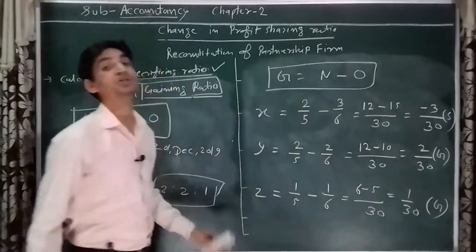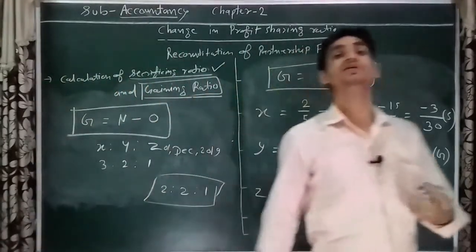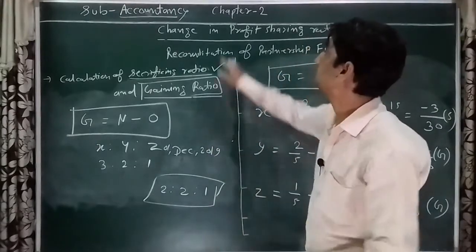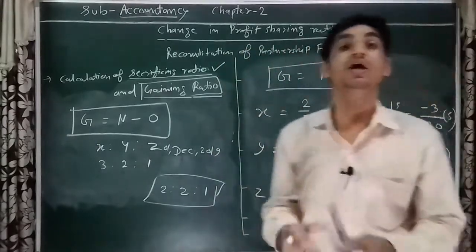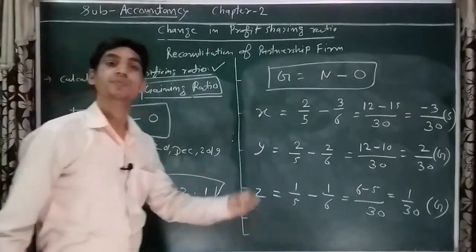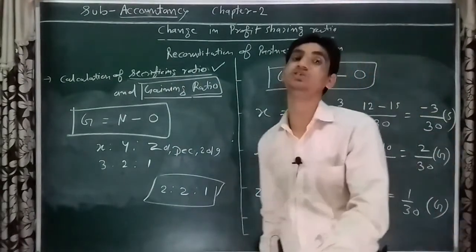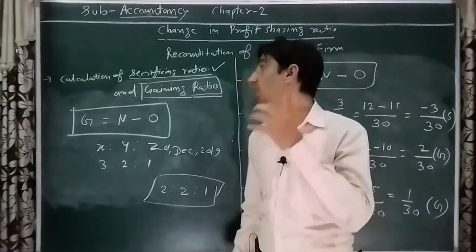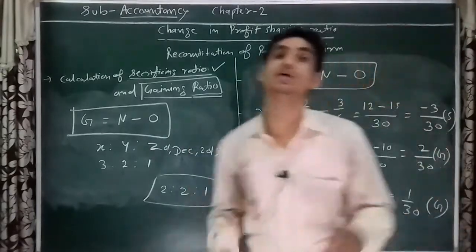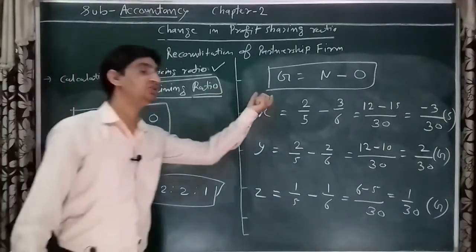I hope you understood the concept of how to calculate sacrificing ratio and gaining ratio. The first concept of change in profit sharing ratio was the calculation of sacrificing ratio and gaining ratio. What sacrificing ratio and gaining ratio are and how they are calculated as a practical, we have discussed both conditions, using the gaining ratio formula and the sacrificing ratio formula.